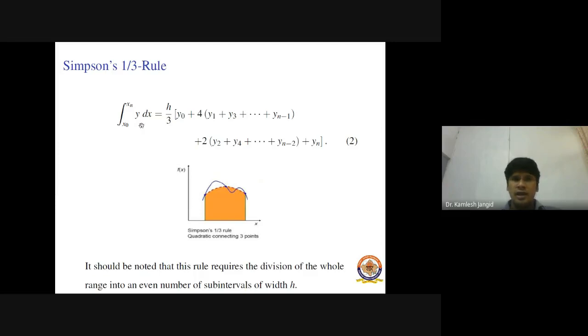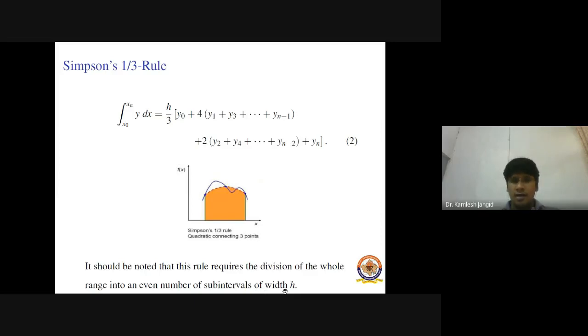For the detailed derivation, you may go through the notes which I have already provided. Simplifying, we get this relation number 2. It should be noted that this rule requires the division of the whole range into an even number of subintervals of width h.